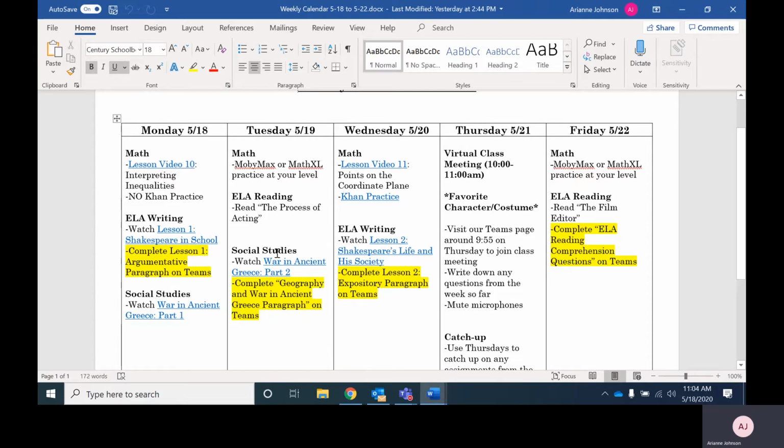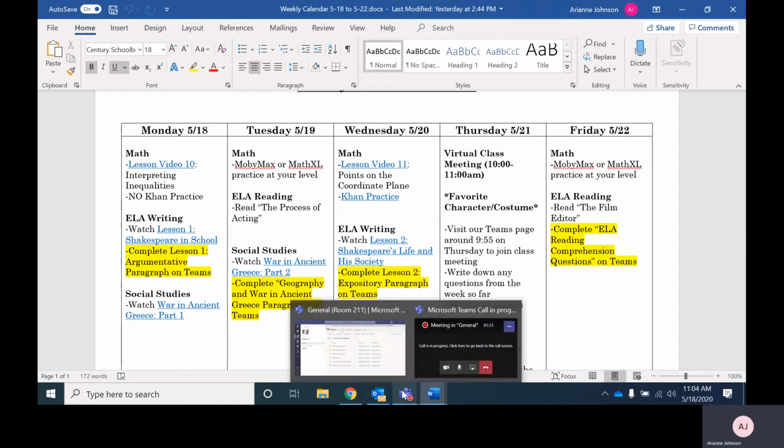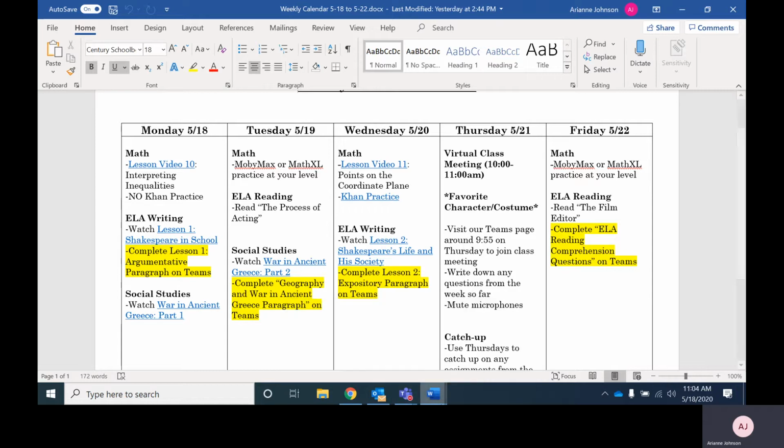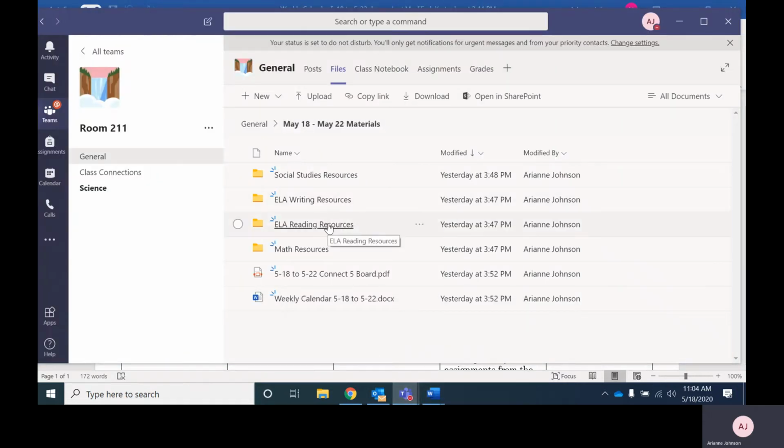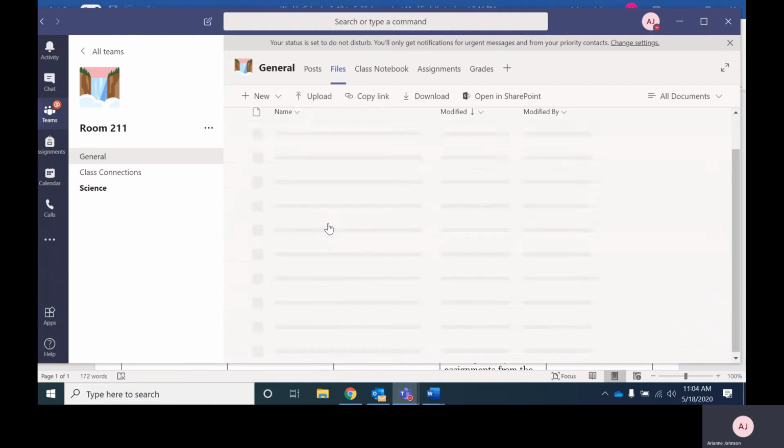So let's jump to tomorrow. MobyMax or MathXL at your level. Tomorrow you will read an article titled The Process of Acting. So let's go check that out. There's not an assignment for that yet, okay, but there will be an assignment on Friday attached to this article. So let's go check that out so that I make sure that this is very clear. This would be ELA reading resources.